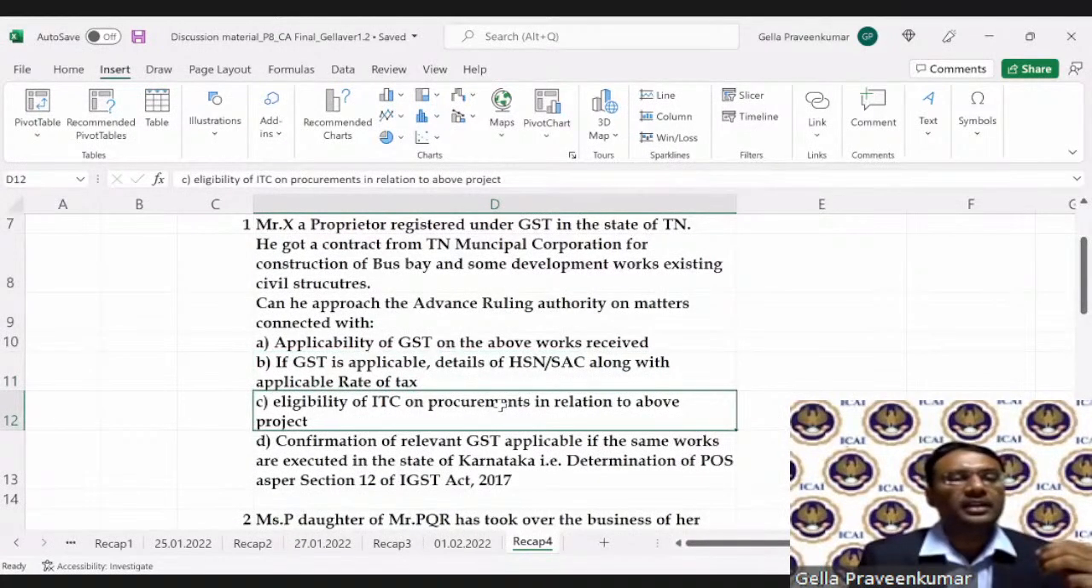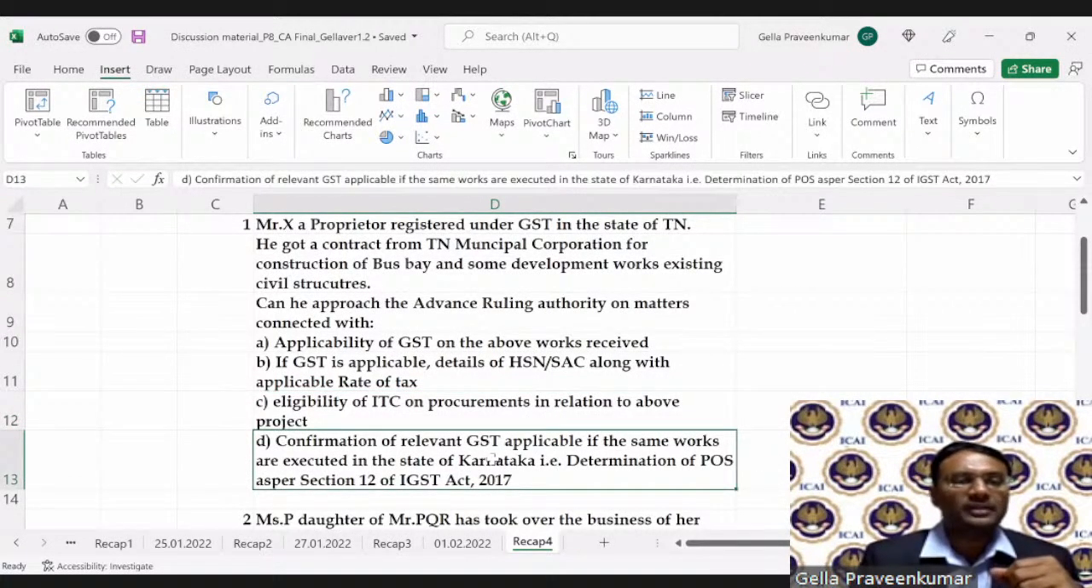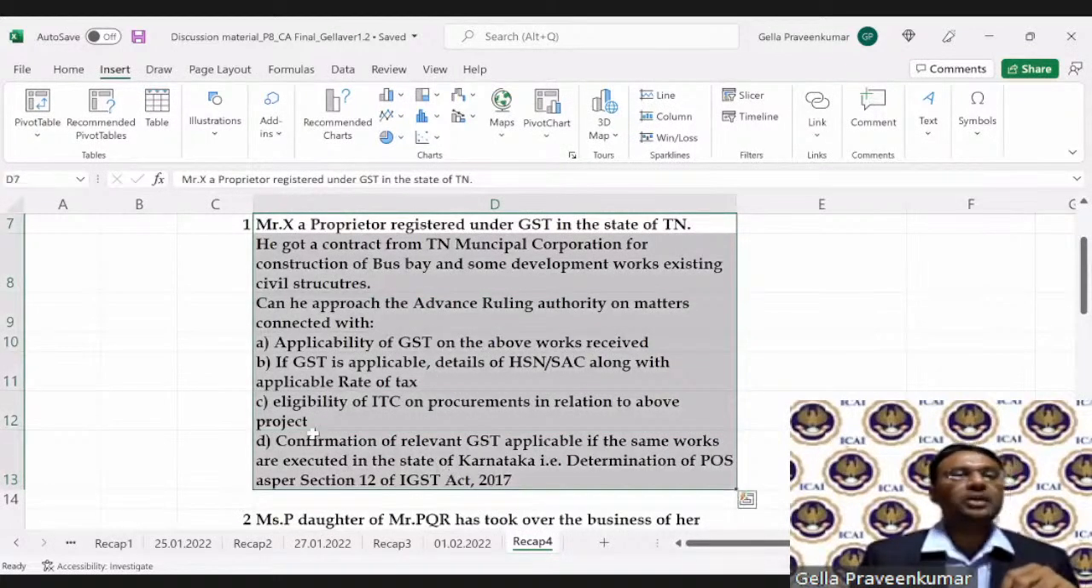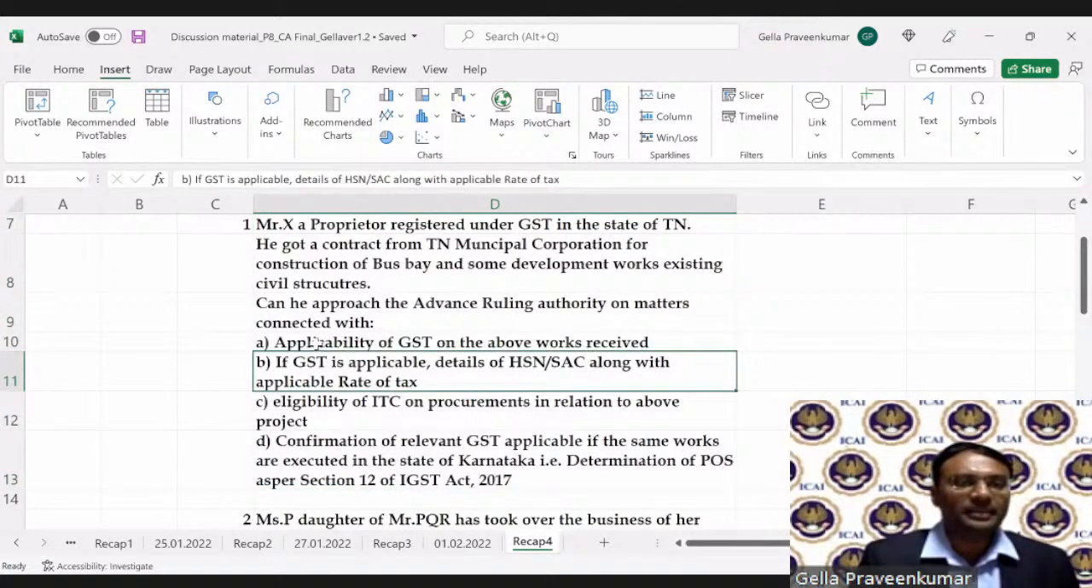Third question, eligibility of ITC on procurements in relation to the above project. So Mr. X is willing to check whether he can claim ITC in relation to the above work assigned by Tamil Nadu Municipal Corporation. Clause D, confirmation of relevant GST applicable if the same works are executed in the state of Karnataka, that is, determination of place of supply as per Section 12 of the IGST Act. This topic is picked from our last session's discussion on Section 97. Let me have answers from some of you, and I'll discuss point by point.